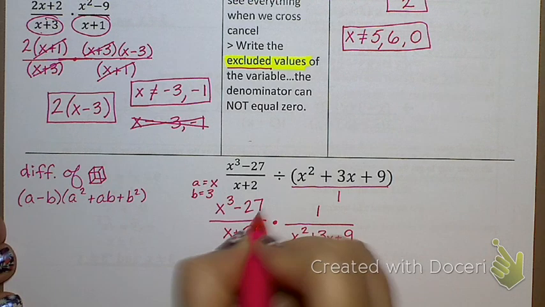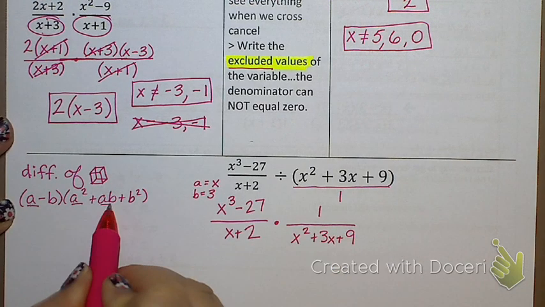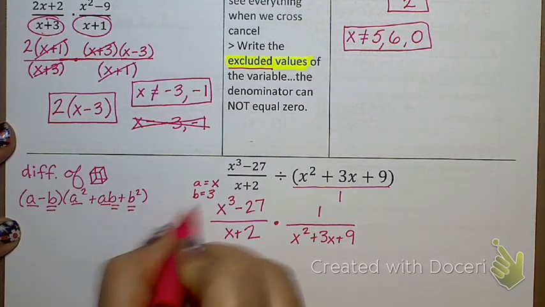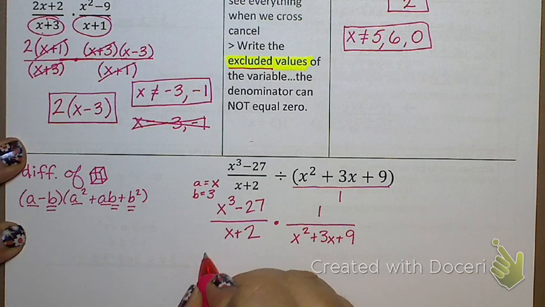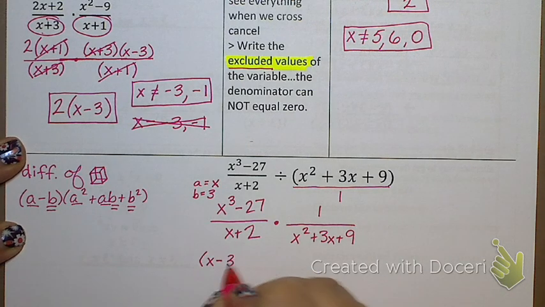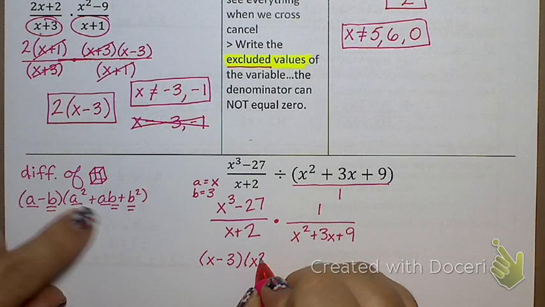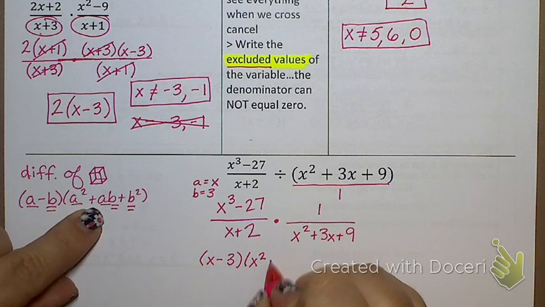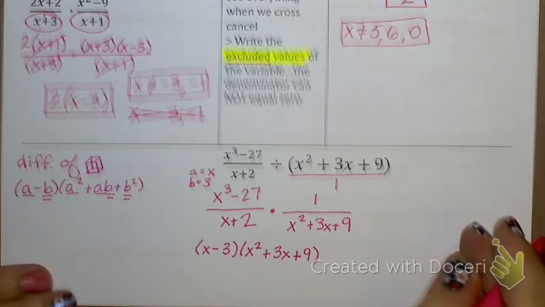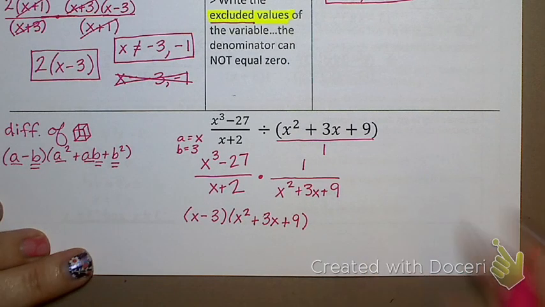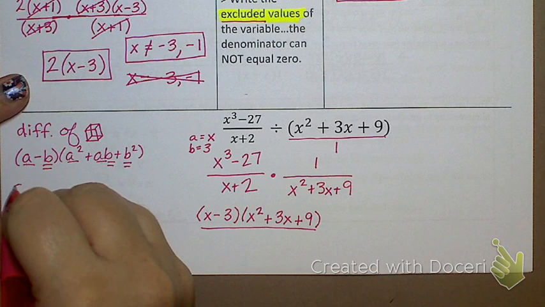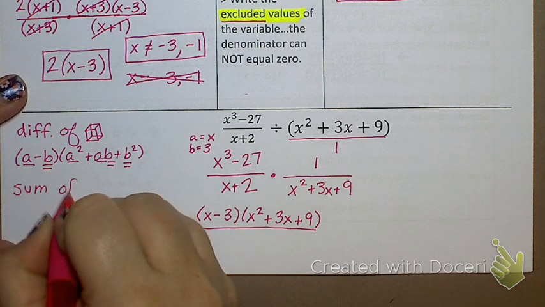So now wherever I see an a, I'm going to plug in x. Wherever I see a b, I'm going to plug in a 3. So that leaves me with x minus 3. A squared would be x squared plus 3x plus b squared would be 9. Just so that you have it, in case you need a sum of cubes.